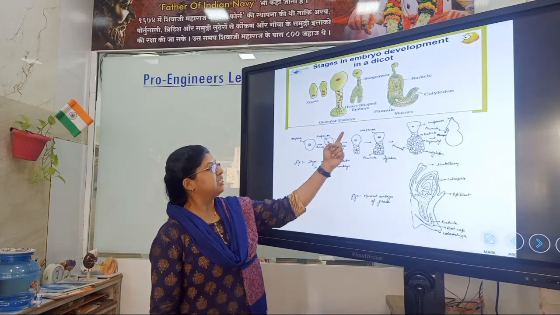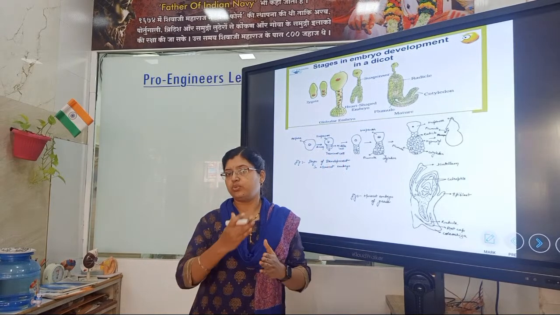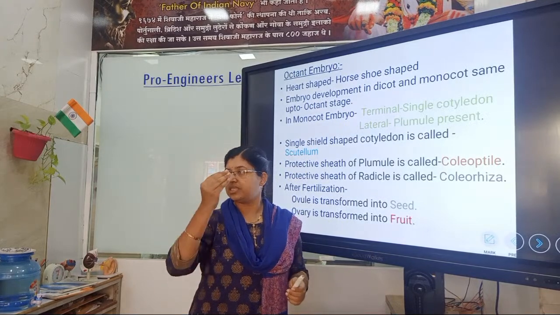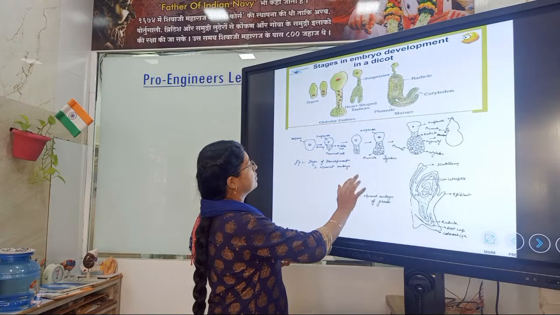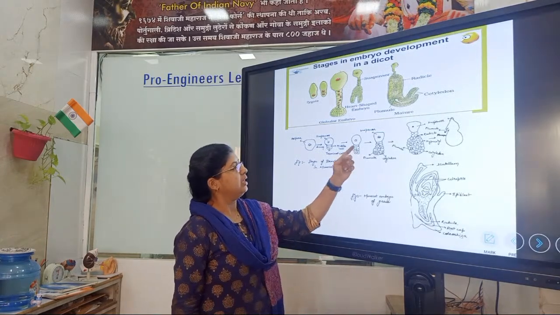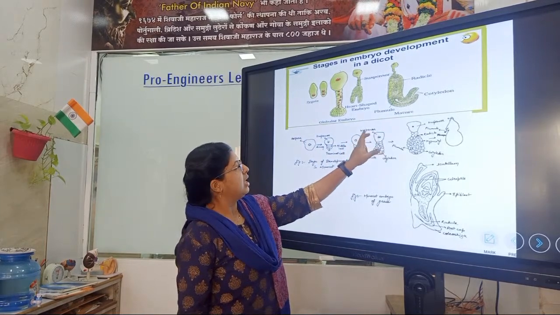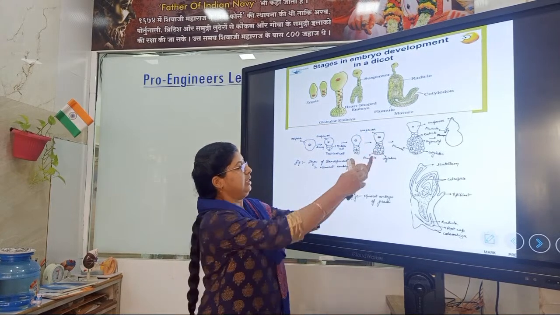The suspensor cell divides transversely to form a filament-like structure, 6 to 10 layers. This is the filamentous structure, the suspensor.